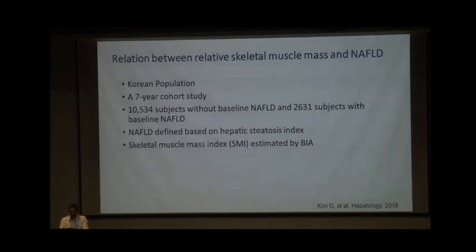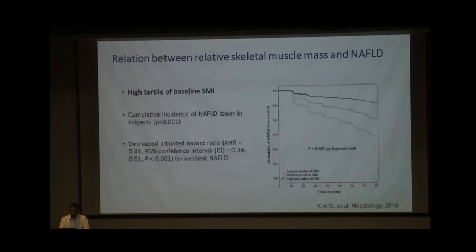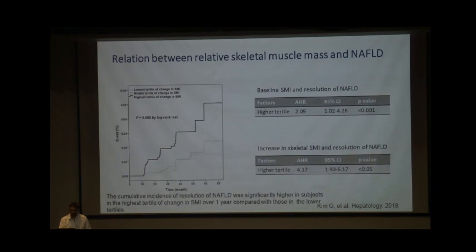Another study from the Korean population was a 7-year cohort study of 10,530 patients who didn't have baseline NAFLD, along with 2,631 patients with baseline NAFLD. NAFLD was defined based on a hepatic steatotic index of more than 36, and skeletal muscle mass index was based on BIA. It said that patients who had a higher tertile of baseline SMI, or skeletal muscle mass index, had a lower risk of developing NAFLD on follow-up as compared to those who had a lower baseline skeletal muscle mass index, who had a higher incidence of NAFLD in follow-up.